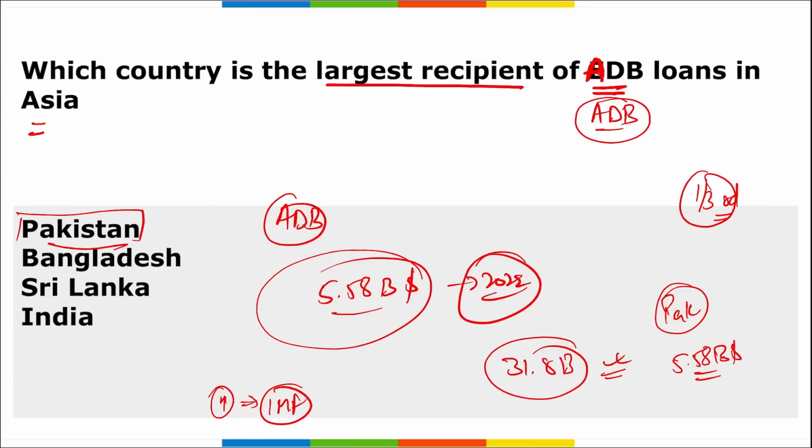If we are talking about Asian Development Bank, who is the president here? Masasugu Asakawa. Where is the headquarter? In Philippines, and it was established in 1966.